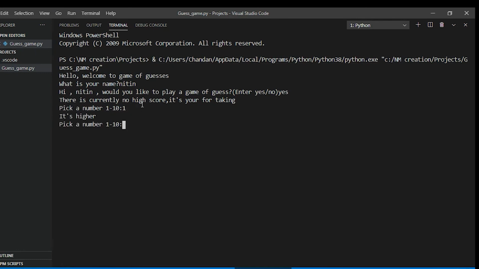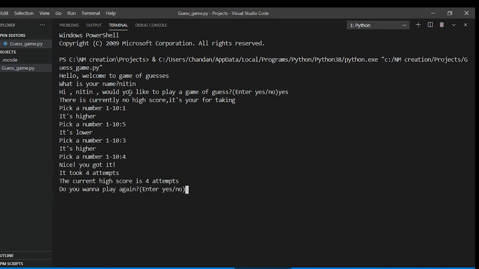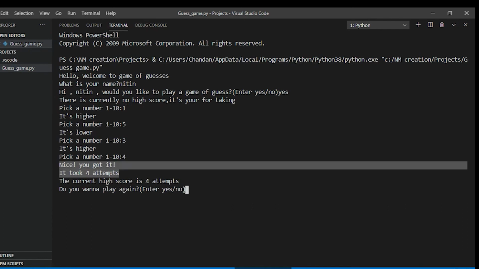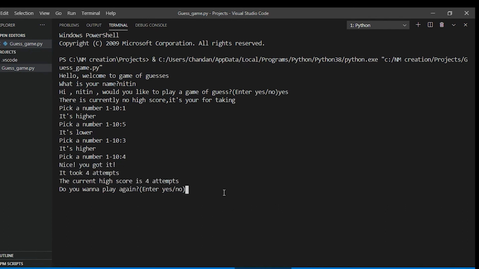Okay, it's higher, it's lower, it's higher, then it might be 4. Yes, you got it. It took 4 attempts. The current high score is 4 attempts. If you want to improve your high score, then you should play again. Pick a number: 3, 4.